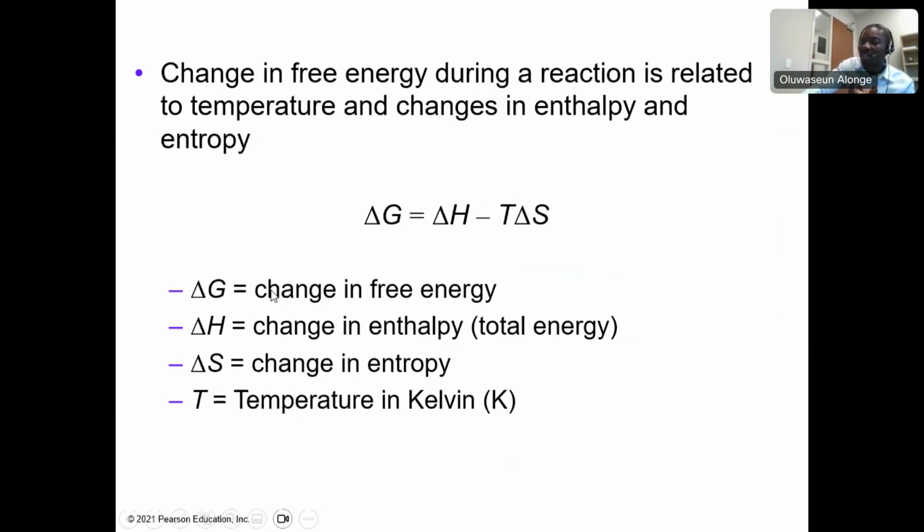Delta H means the total energy that is available. You get delta G by subtracting temperature multiplied by delta S, the entropy, from the total energy that is available. So let's go.